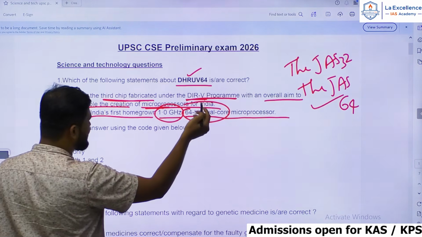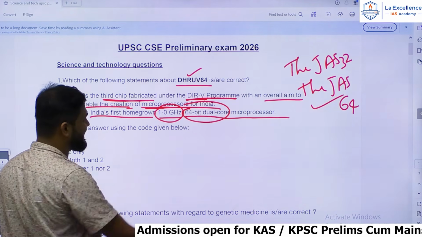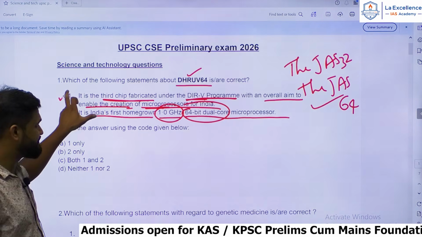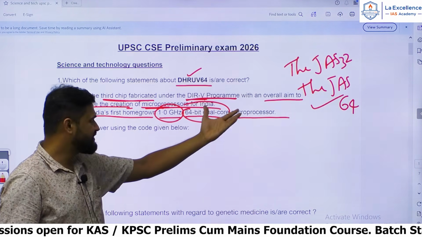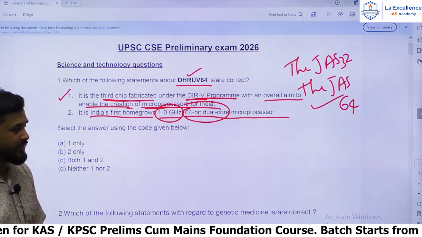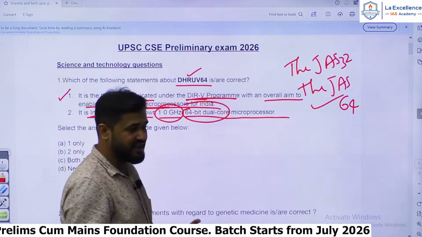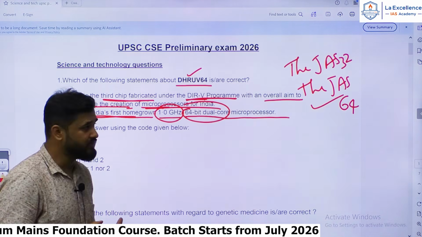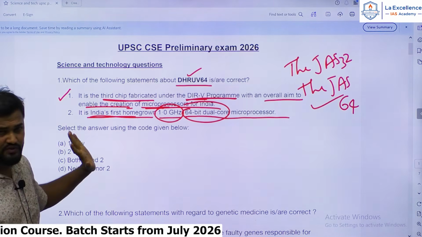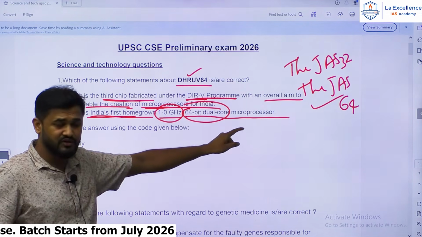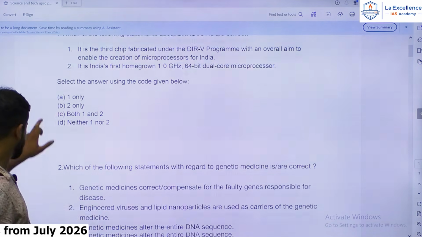It is the third chip fabricated under the DRV program with the overall aim to enable the creation of microprocessors in India. So the statement is plain, anybody can easily guess it, provided you have read it at least once. Without that it is difficult to make or speculate about it. And here also you need to have a proper understanding, otherwise it is difficult to answer this. I put this question in the medium to difficult category. Definitely it's not an easy question. Only if you have read it at least once can you solve this. Okay, so moving on to the next question.